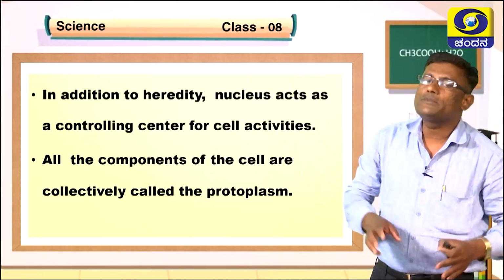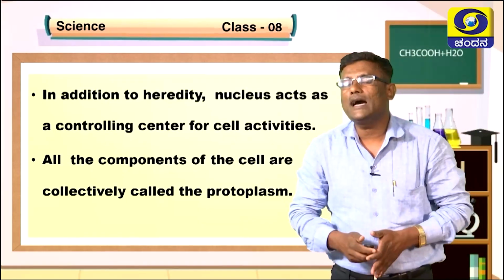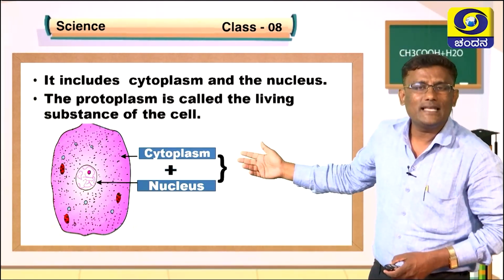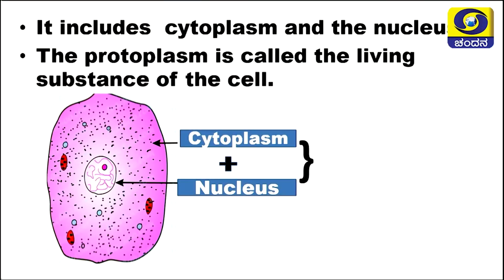All the components of the cell are collectively called the protoplasm. You know that in the cell there is a jelly component known as the cytoplasm. Inside that jelly component the nucleus is present, and both cytoplasm and nucleus are considered the protoplasm, and protoplasm is considered the living component.